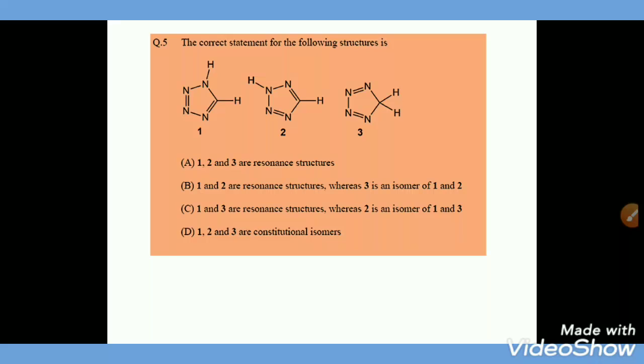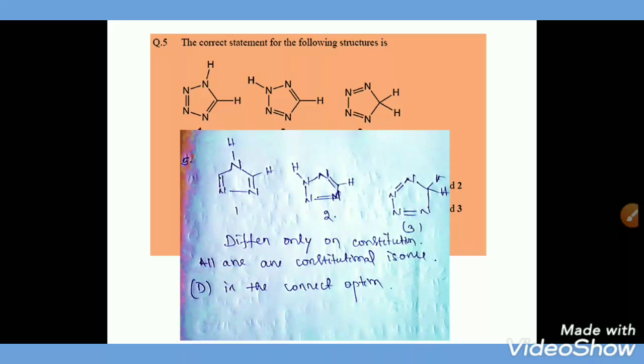Another question: the correct statement for the following structure is. Here you see all three isomers are constitutional isomers because they differ only in their constitution. All are constitutional isomers, so the correct option is D.